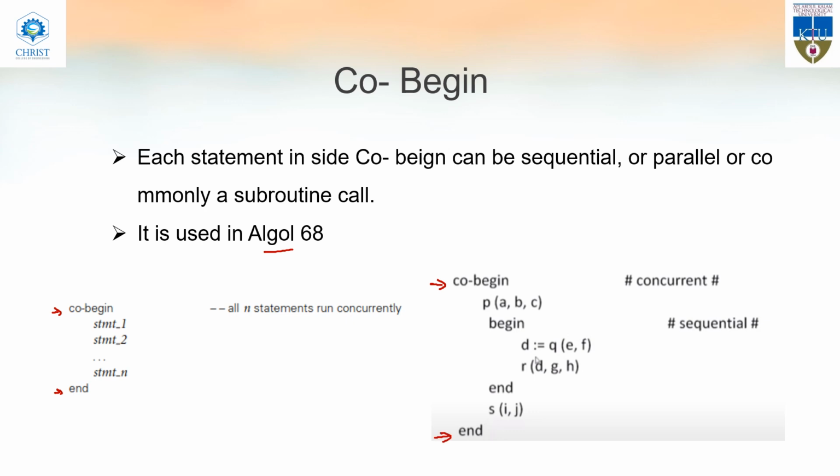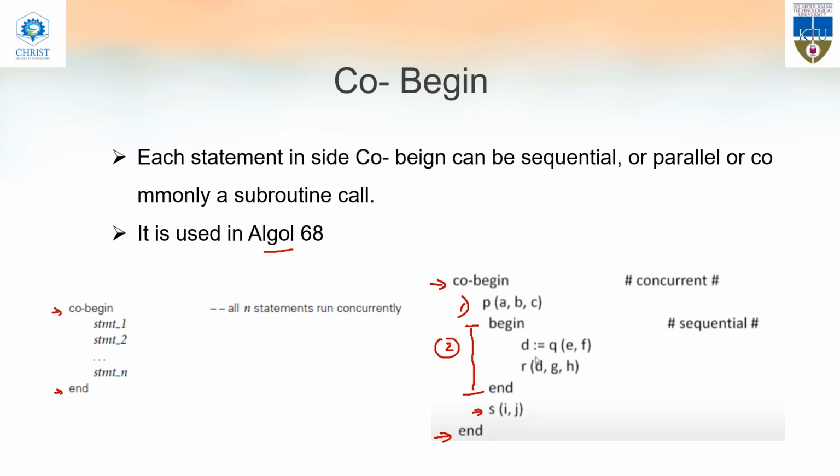You can see that the first statement is a subroutine call, P A B C. After that there is a begin and end, and the second statement is written inside begin and end.